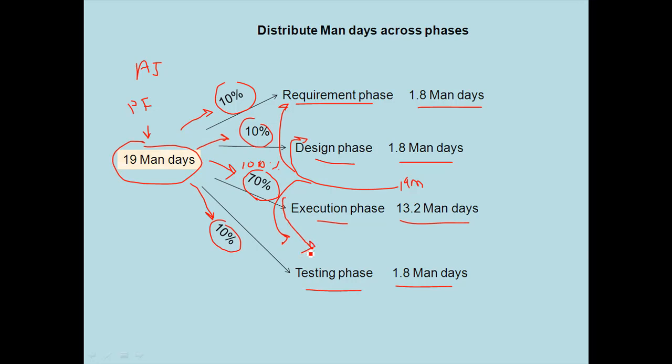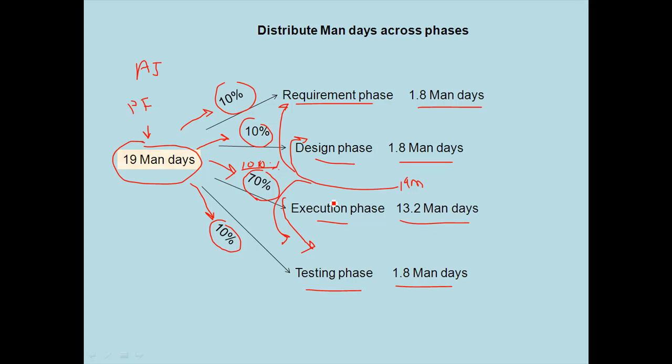If your productivity factor is assessed using all the phases, then you need to give the distribution of 70, 10, 10%, or whatever you can allocate. But if your productivity factor takes into consideration only coding, meaning when your company did the baselining it covered only the execution phase, then you need to define 100% here.